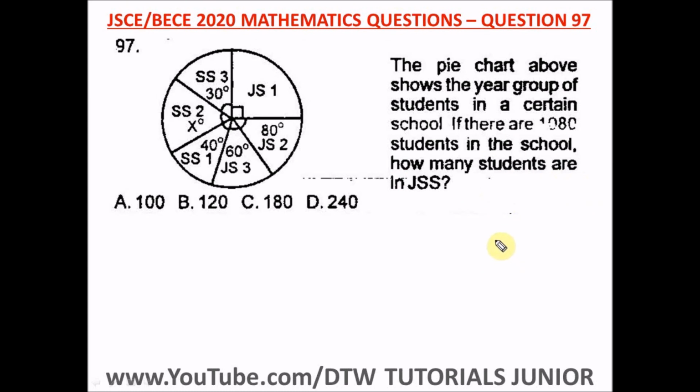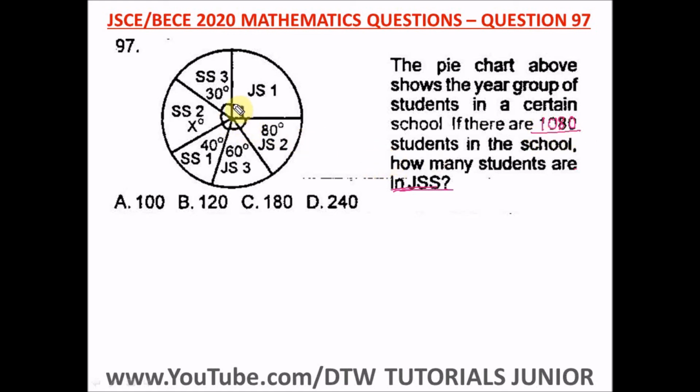Question 97 of the Junior WAEC 2020 Mathematics past question, that's your BECE exam. It says the pie chart above shows the year group of students in a certain school. If there are 1080 students in the school, how many students are in JSS? That's your junior secondary school. So to find how many students are in your junior secondary school, this is in degrees. We're not to find the angle, we're to find the number, and we've been given the total number of students in the school.